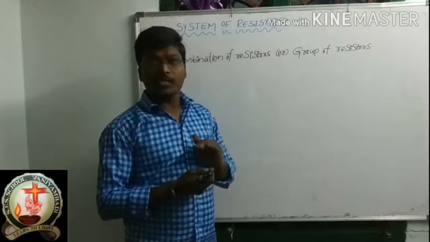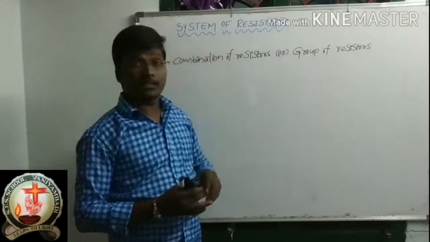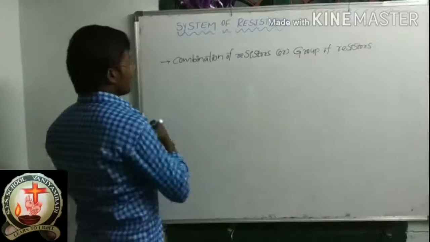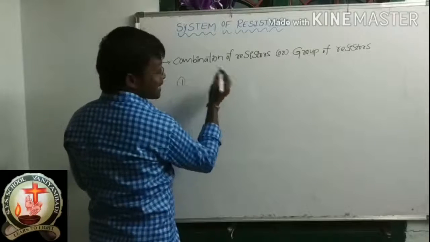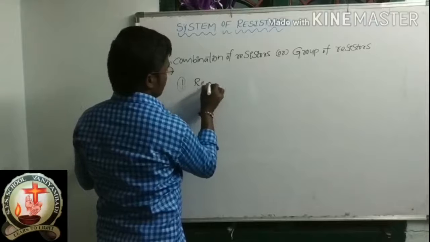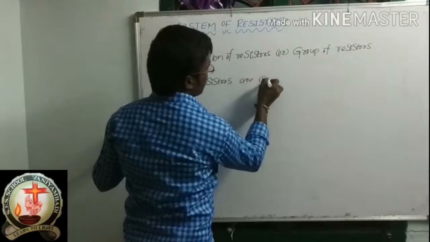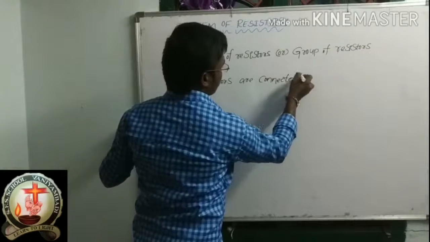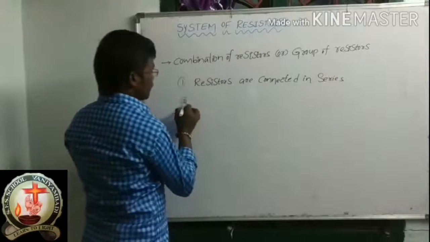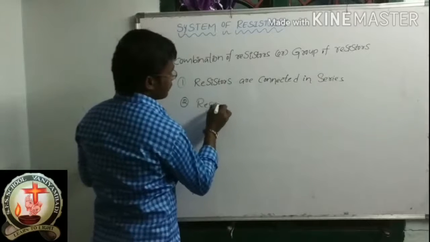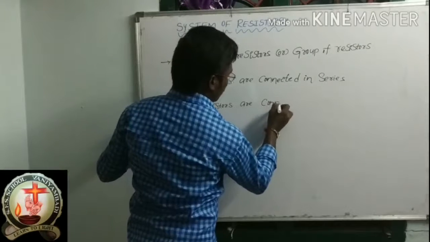Now basically, the system of resistors is of two types. The first one is resistors connected in series, and the second one is resistors connected in parallel.